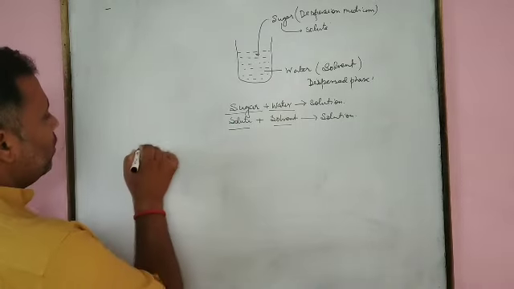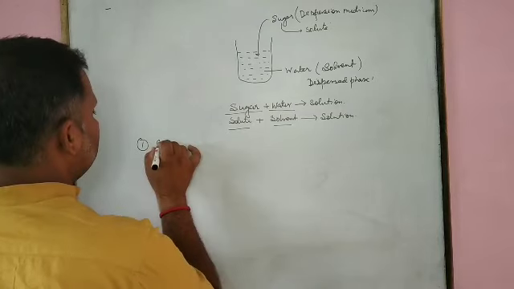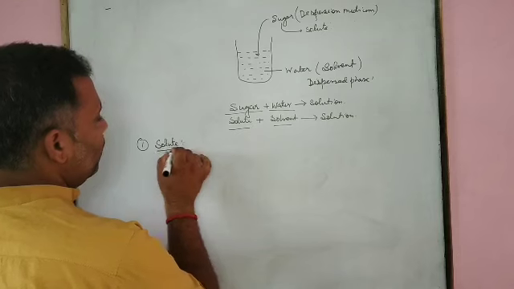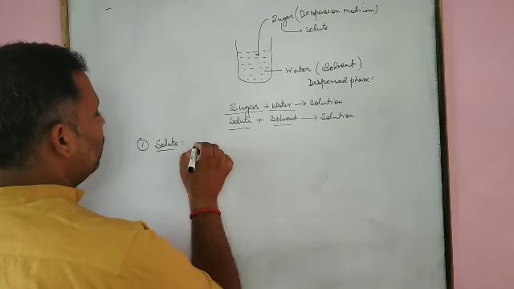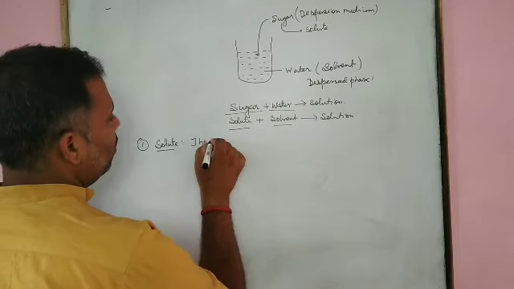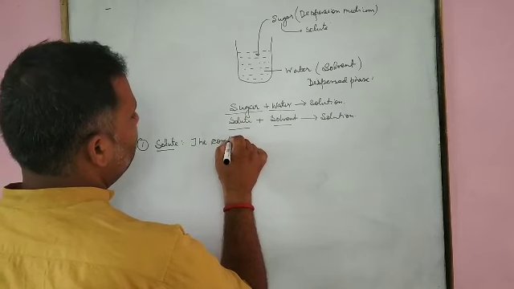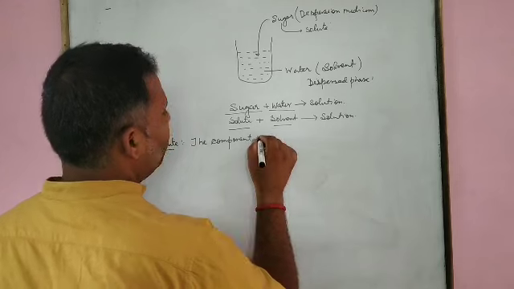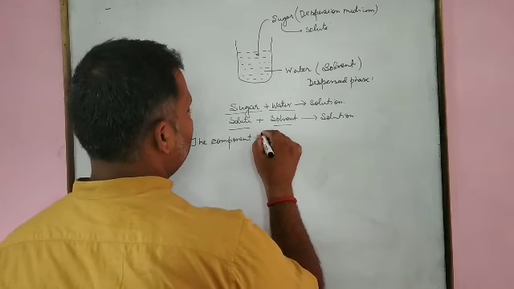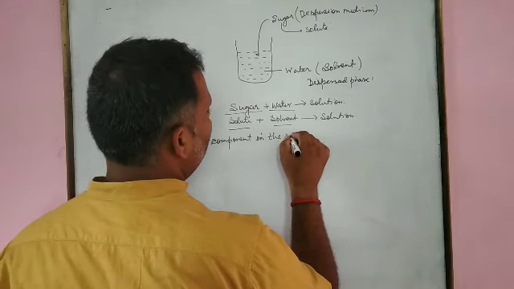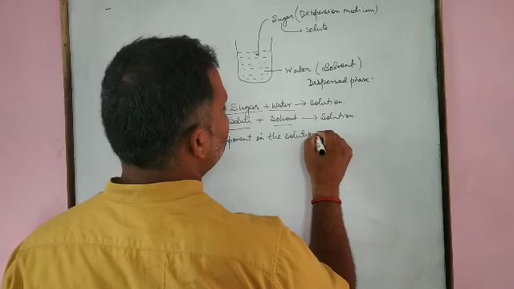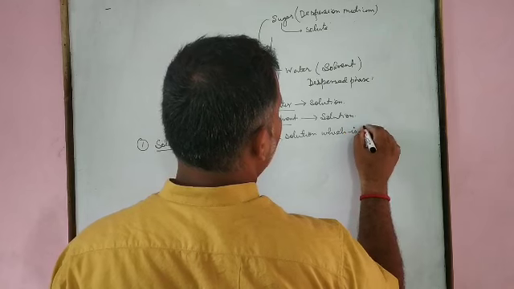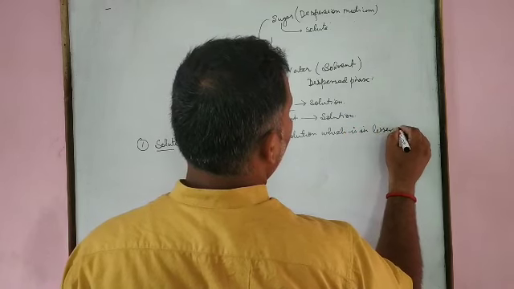The first one, what is solute? Solute means the component in the solution which is in lesser amount.